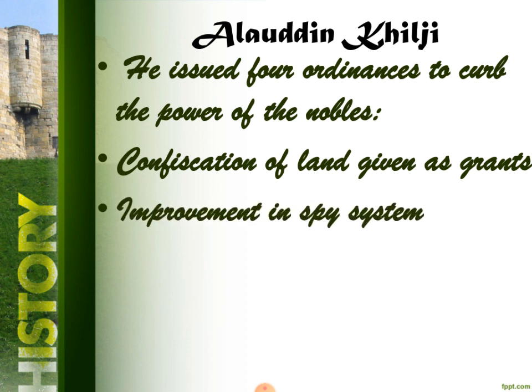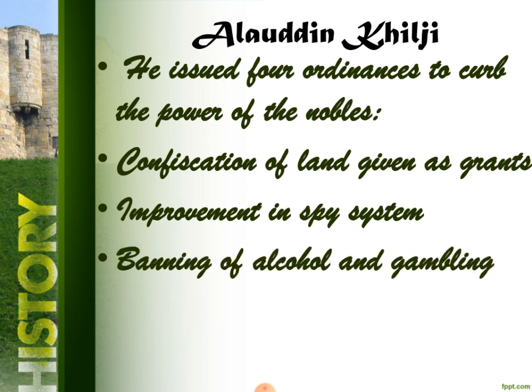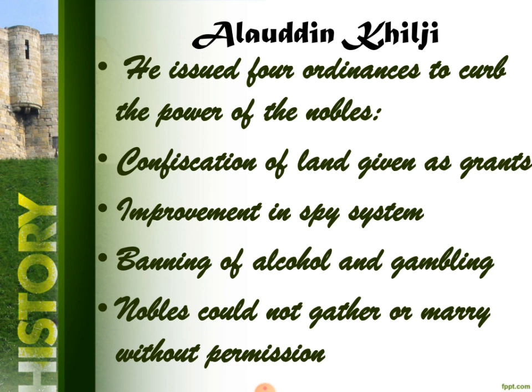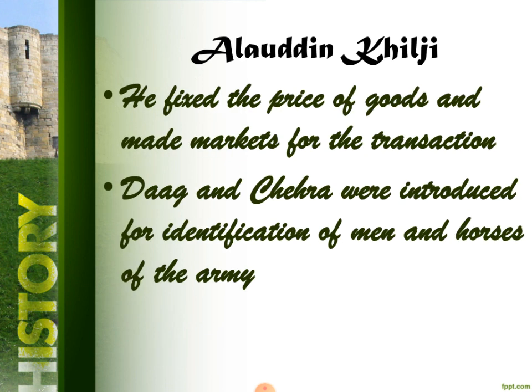Improvement in the spy system. He had a very good network of spies to look after the work of these nobles. He did not like parties, so he banned alcohol and gambling. Even the nobles could not have parties, functions or marriage ceremonies without the permission of Alauddin Khilji. He fixed the prices of goods and made markets for transactions. He formed many small markets where the prices of many commodities were fixed. So cheating could not be done in his kingdom.